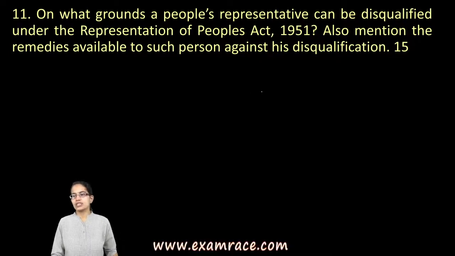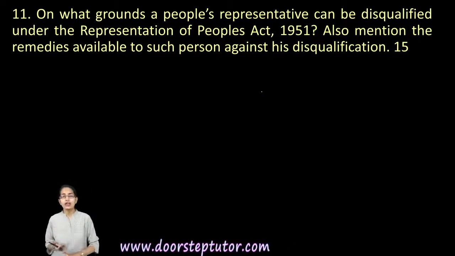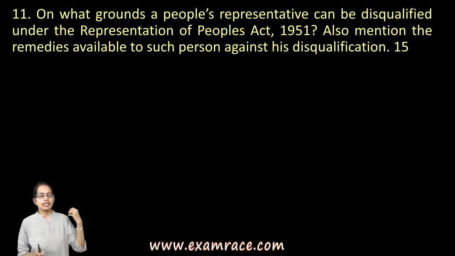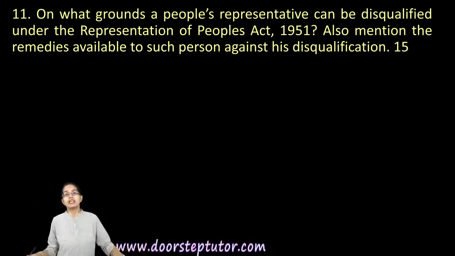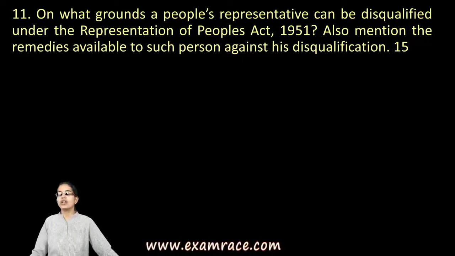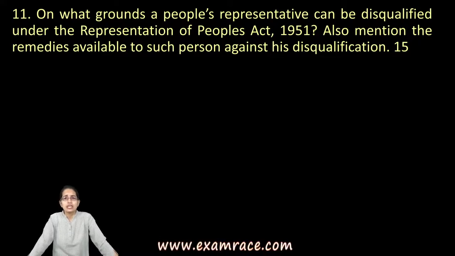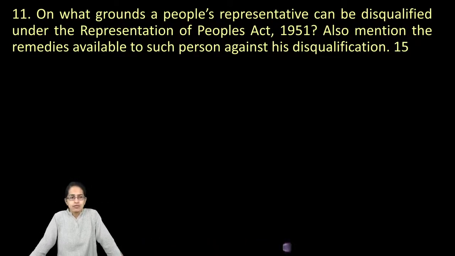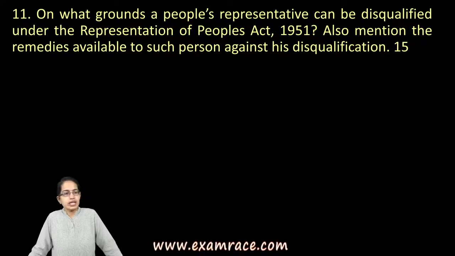So, very simple question: when one is found guilty of certain election offences or corrupt practices, or any offence for which imprisonment was given, or fails to lodge the accounts for election expenses. Those are some of the ways under which, under the RPA 1951, a people's representative can be disqualified.